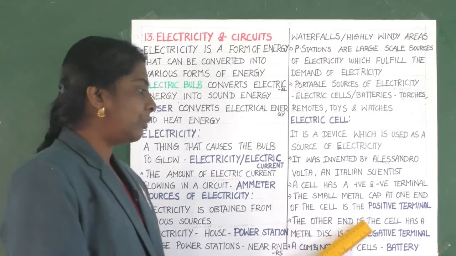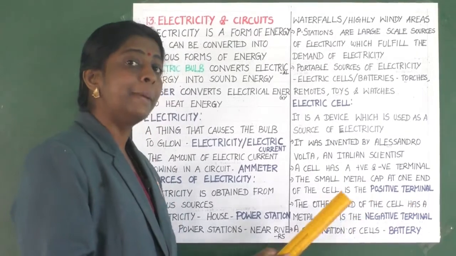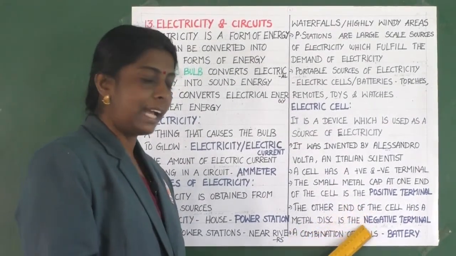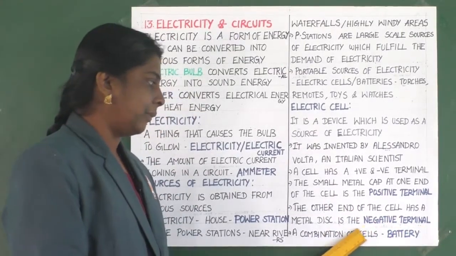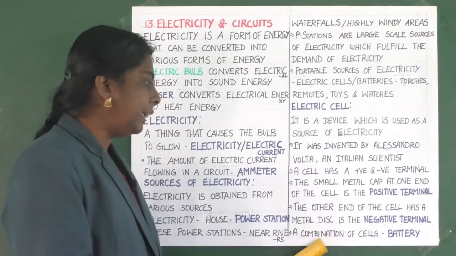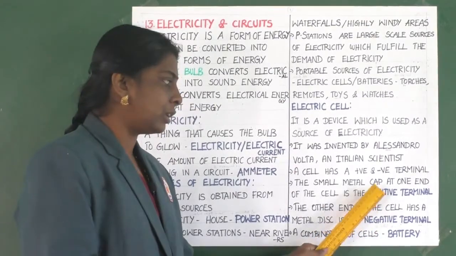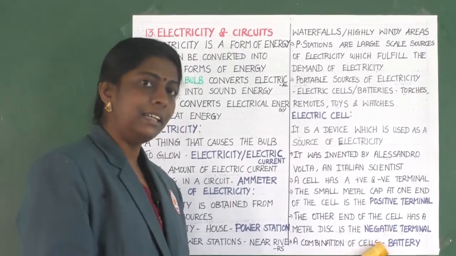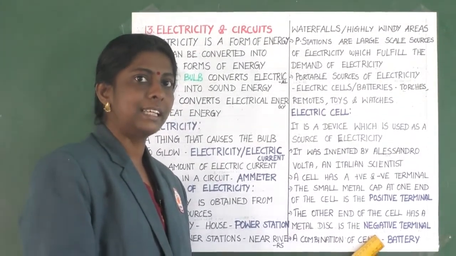The other end of the cell, which has a metal disc, is called the negative terminal. A combination of cells, that is positive terminal and negative terminal, is called a battery.